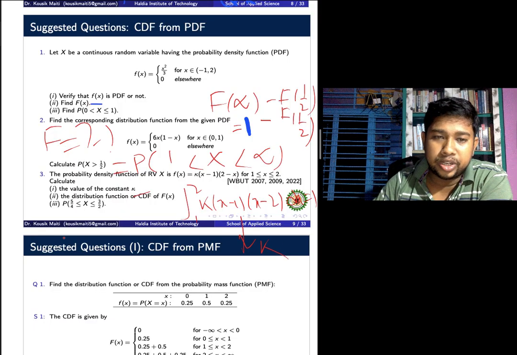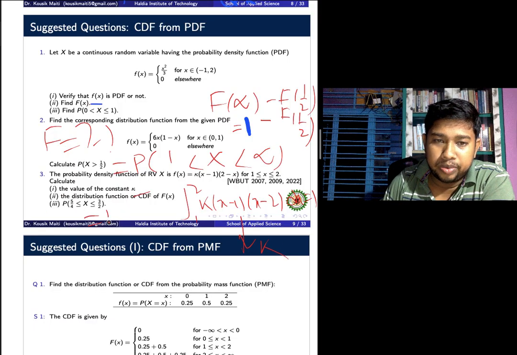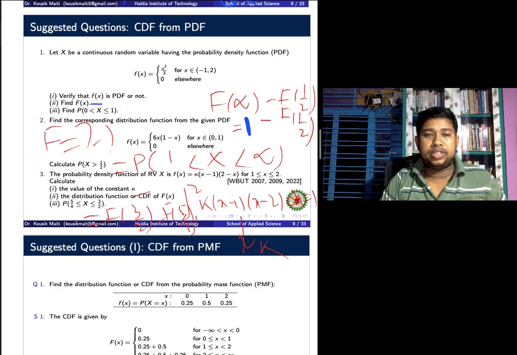We also calculate the value of k. And also, you can use the formula F(3/2) minus F(5/4). This is question number 3.